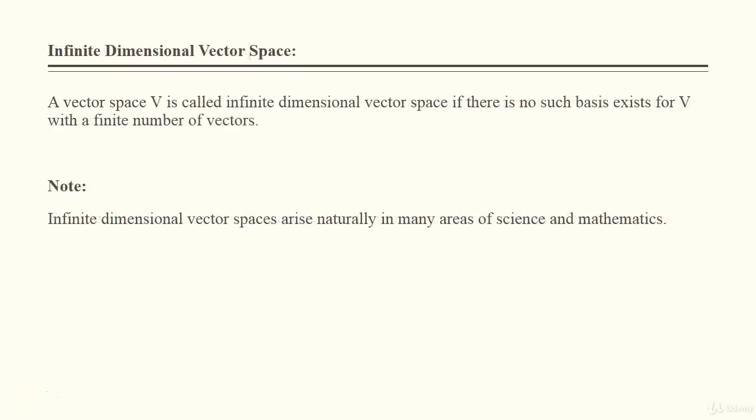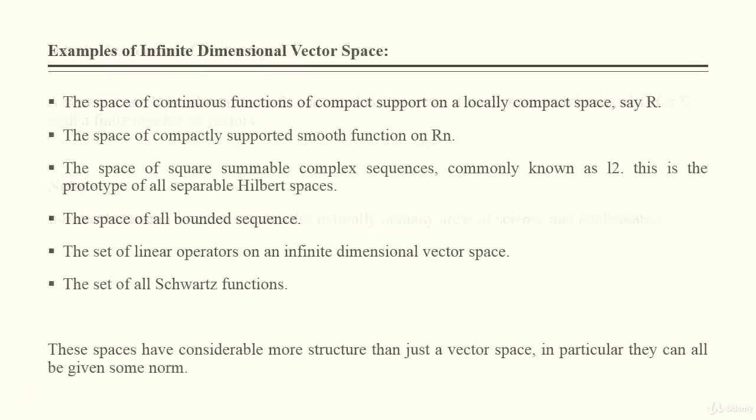Now come to the infinite dimensional vector space. A vector space V is called an infinite dimensional vector space if no basis exists for V with a finite number of vectors. So here is a note: infinite dimensional vector spaces arise naturally in many areas of science and mathematics. Here are some examples of infinite dimensional vector spaces.